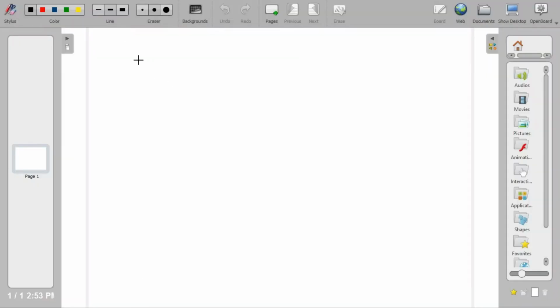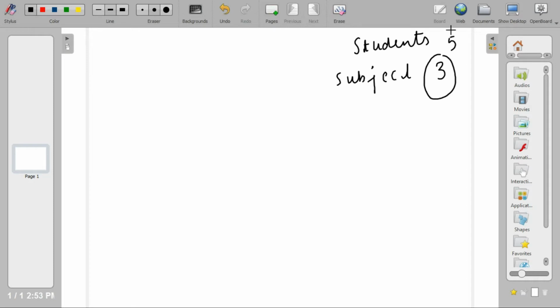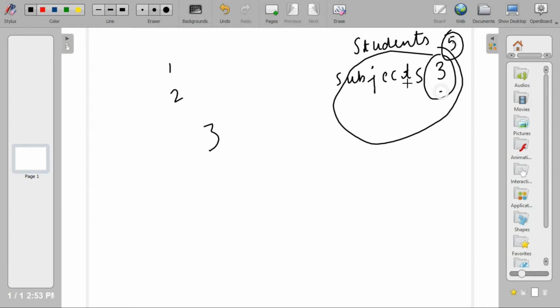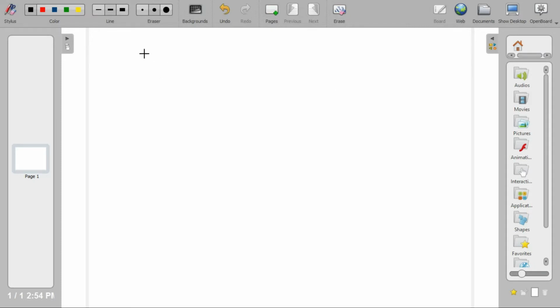For example, let's say I have 5 students, the number of students is 5 and the number of subjects is 3. So I have to enter 3 subject marks for 5 students. So students will be repeated, and simultaneously subjects are also repeating. So 5 students' marks for 3 subjects. We can do this with the help of 2 nested loops. We'll check how this can be done, but first let's check the working of nested loops.